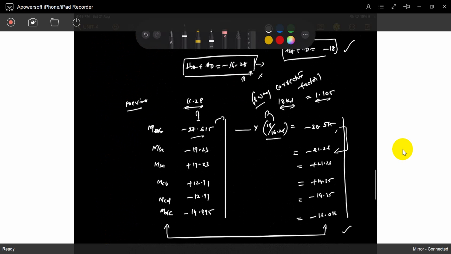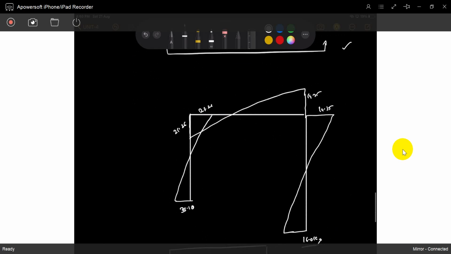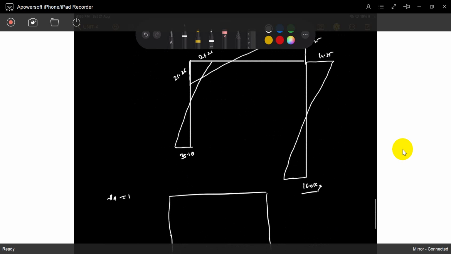What is the real HA? Just add it. 30, same formula. 30.515 plus 21.26 divided by 4. So it is 12.94. So you can get HA as 12.94. HD is remaining: 18 minus the answer, it will be 5.05. So these are the real HA and HD.